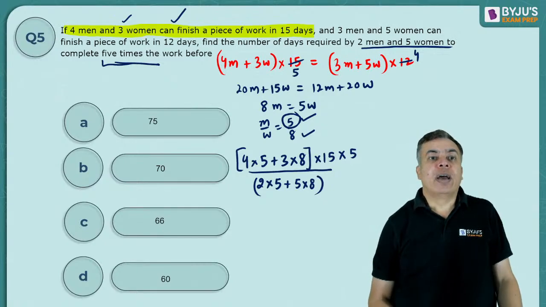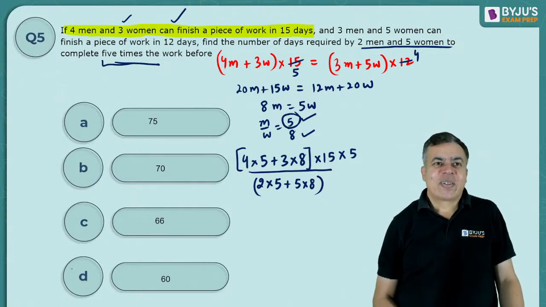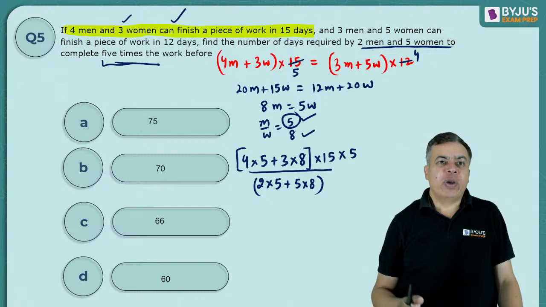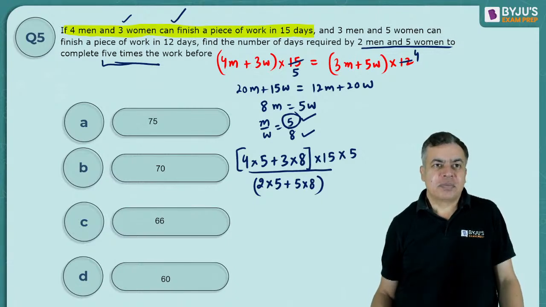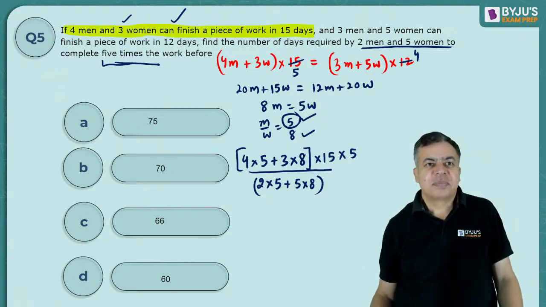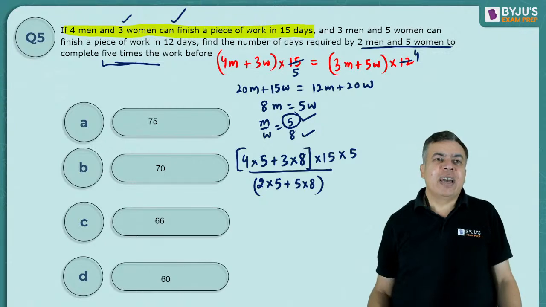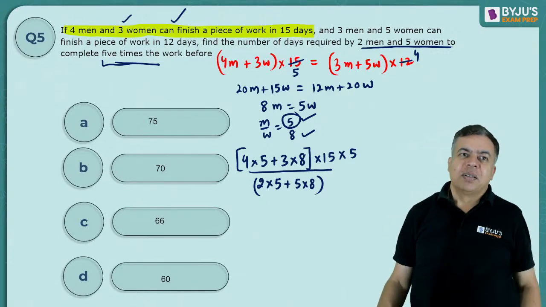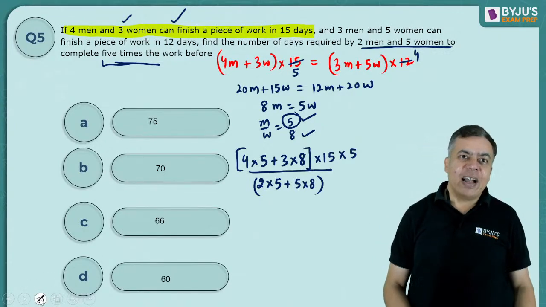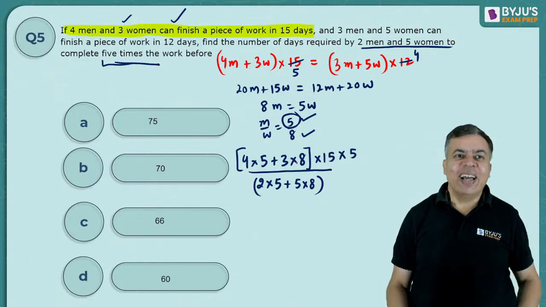Okay, where? 5 by 8 I am not taking, I am taking men is doing 5 unit, women is doing 8 unit of work. Women 5 नहीं है, ratio देखो. Okay, let me complete it and I will come back to this.